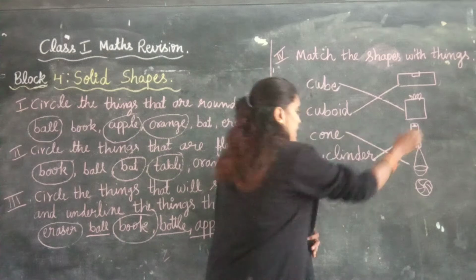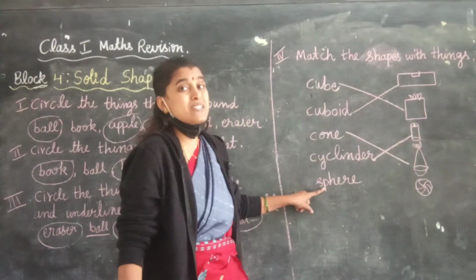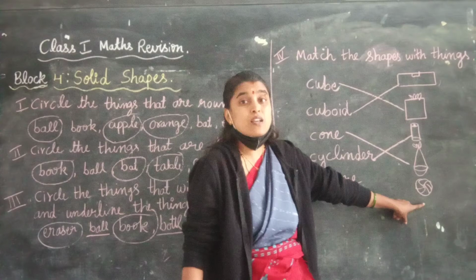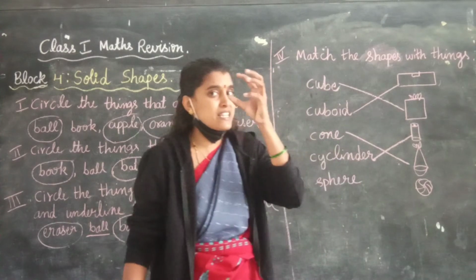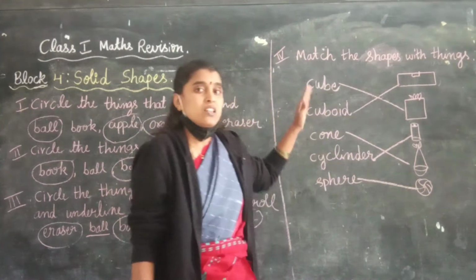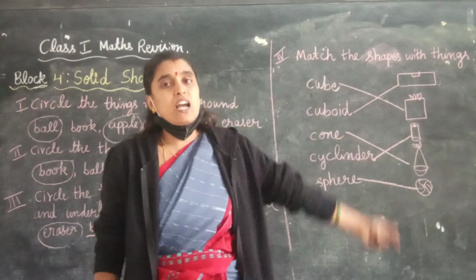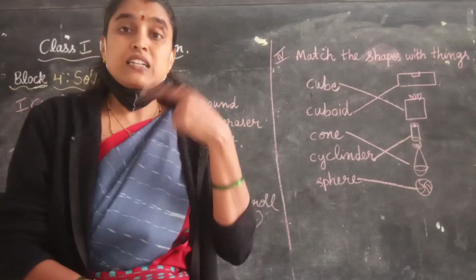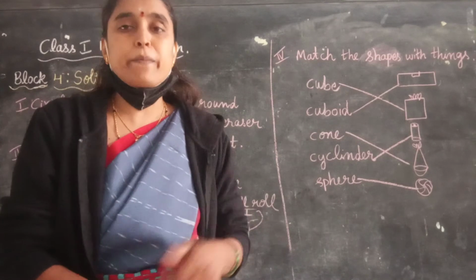And the last shape is sphere. The example for sphere is ball. Ball is in the shape of sphere. Like this, you have to match the given shape with the correct things. Now let us revise the next block, that is block number 5.